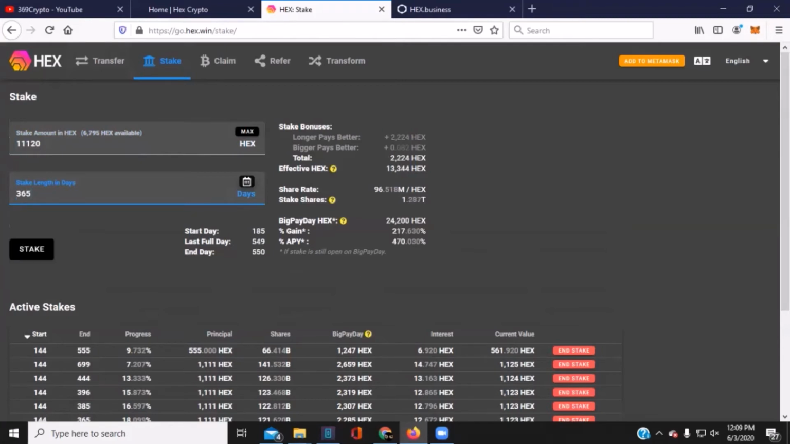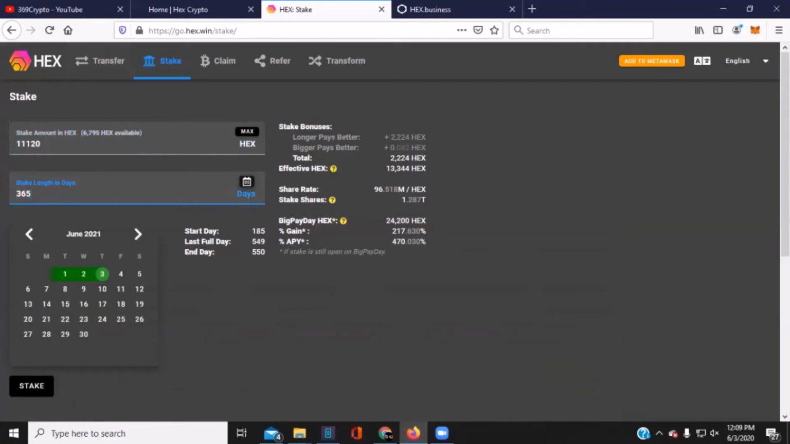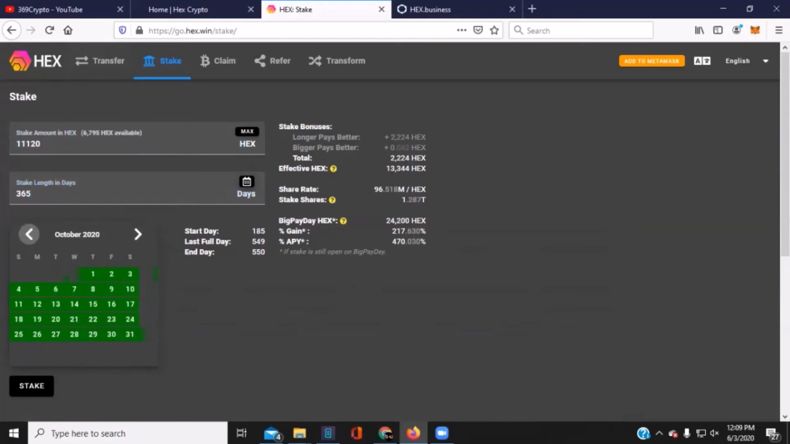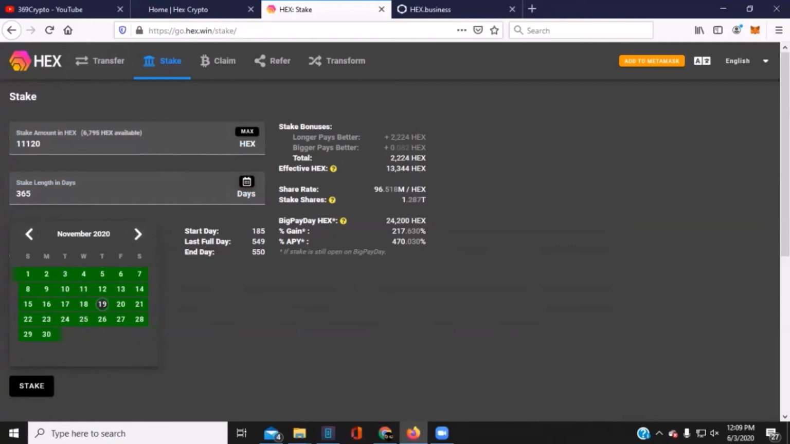If you click on this little icon right here, this will give you a calendar function. It'll show you when you end. And I want to show you one thing real quick. Big payday. It's the end of our launch cycle for HEX. Big payday is the 19th of November. On that day is when everybody gets this bonus right here. What is big payday? Reduces as others start new stakes, increases as others end their stakes. So it's based on anybody who's staking on that day, November 19th. Anybody who has active stakes will get this bonus here. It's quite nice, 270%, given an APY of 470%.